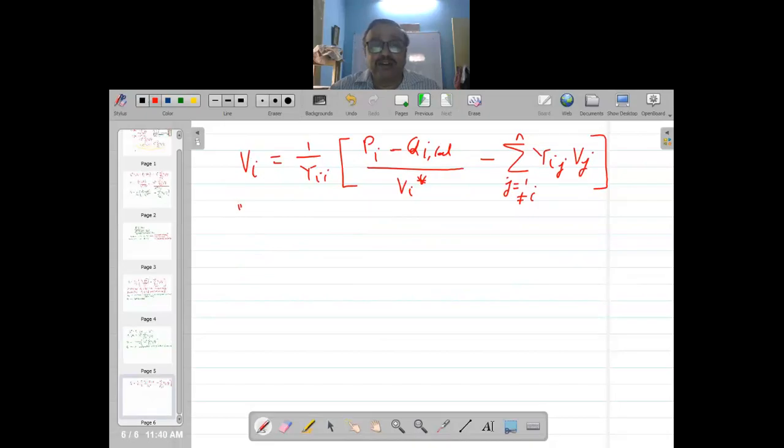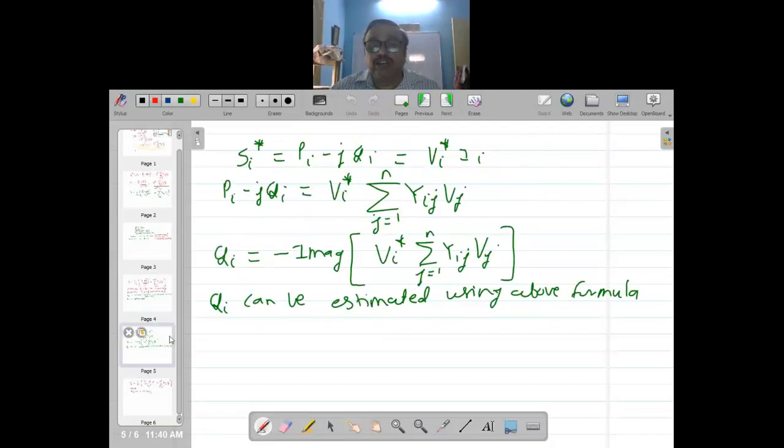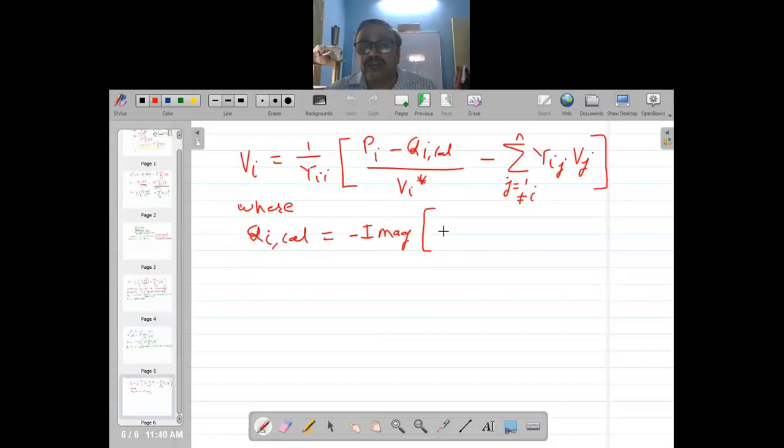So where QI calculated is minus imaginary part of VI conjugate into sigma Yij Vj, j equal to 1 to n.